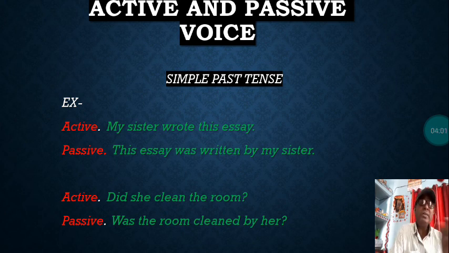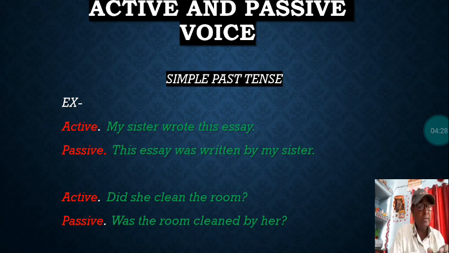Because in active the subject is my sister, and this essay is the object of this sentence. The object, this essay, of active has become the subject in passive. This essay was written by my sister. And my sister is used in place of the object here. So before the verb will be was or were according to the subject.